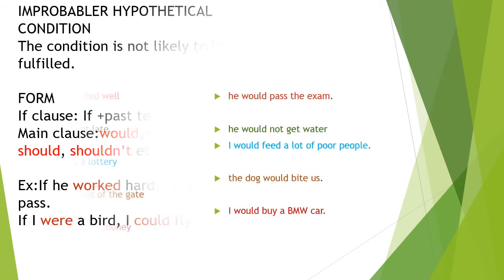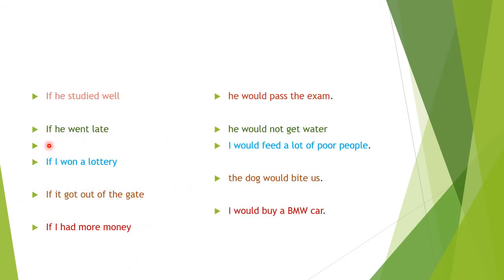Let's move on to the examples. These are given in your textbook. If he studied well, fill it with the main clause, he would pass the exam. But he didn't study well, so he is not able to clear the exam. So children, if you study well, you can get good marks. You can pass your exam, isn't it? So work hard now.